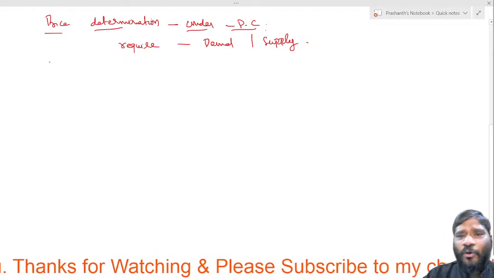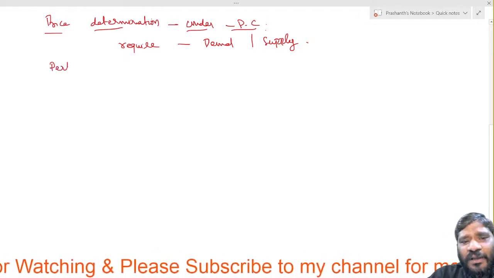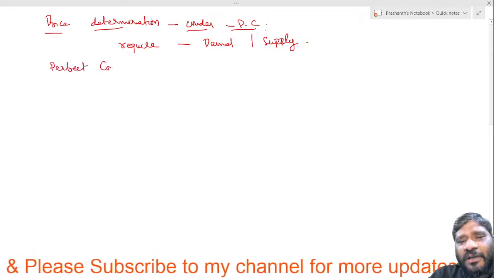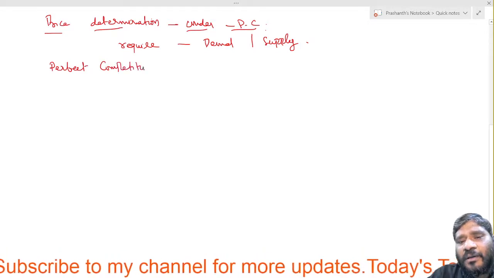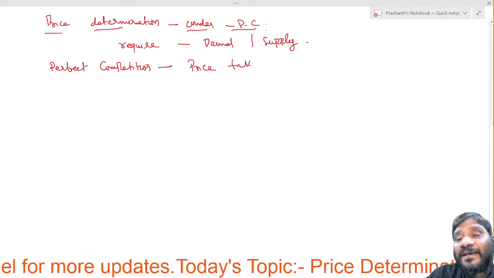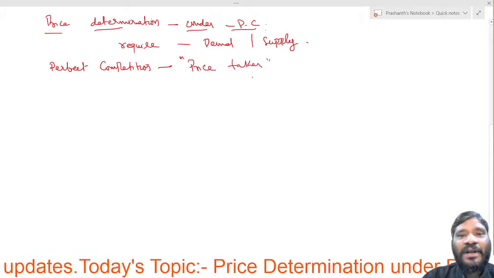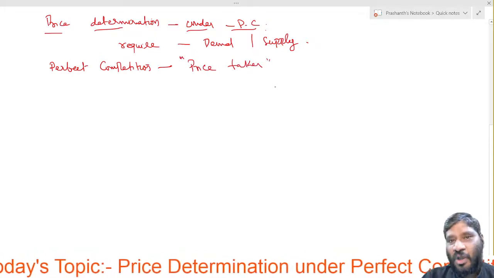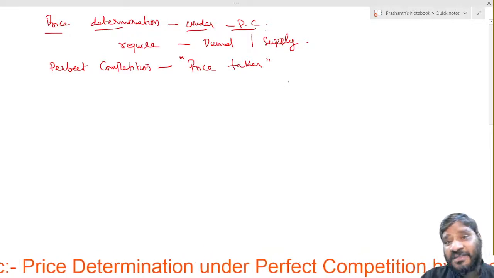Actually the perfect competition firms were actually called price takers. What is the meaning of price takers here?